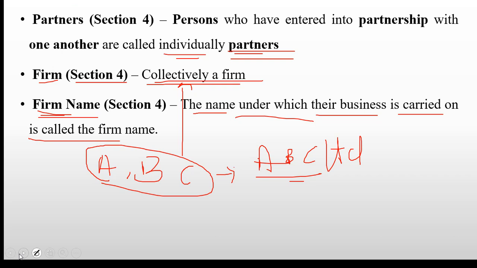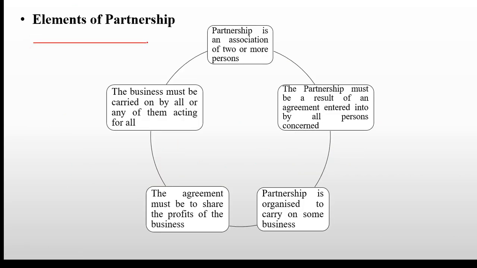Okay, so next we'll move to elements of partnership, meaning what are the essential elements or features or characteristics of partnership. So first thing: partnership is an association of two or more persons. It is an association or a firm where two or more persons are involved in the partnership. Next is what? The partnership must be the result of an agreement which is entered into by all the persons concerned.